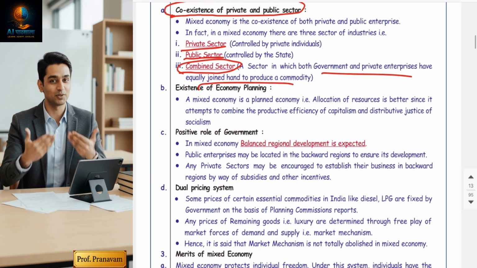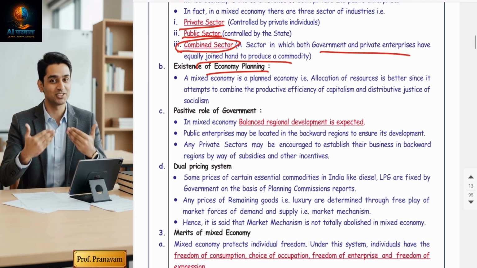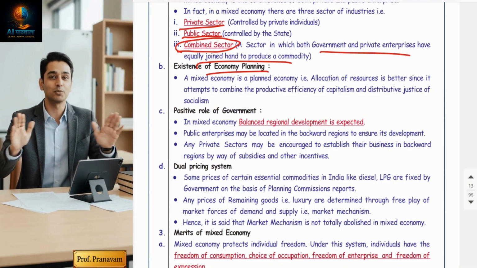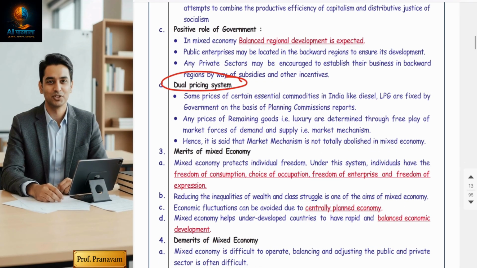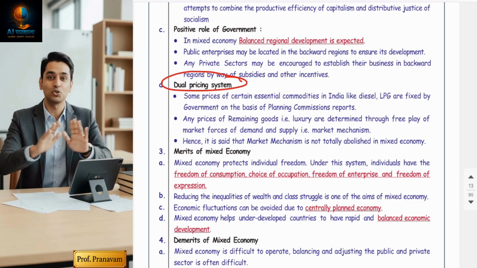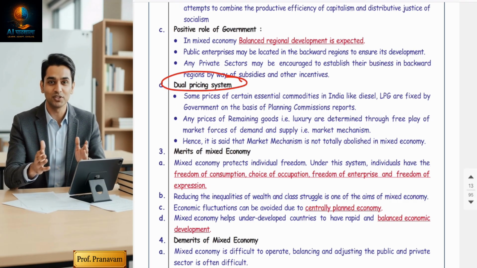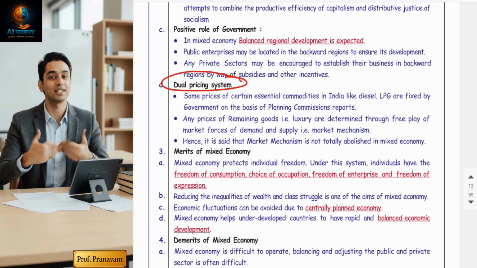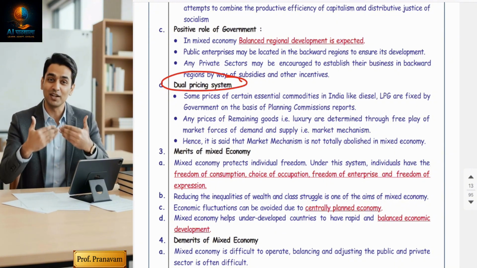So both motives are going to be there, and a well-planned economy is going to run, right? Decision making: who is going to take decisions to run the country? Of course, both. There will be a dual pricing system. Decision making means it's a pricing system. Now, you have studied and I explained that in a capitalist economy the price mechanism is there, means demand and supply, equilibrium prices are fixed. But in a socialist economy, all prices of the products are decided by the government itself. But here there will be a dual pricing system.